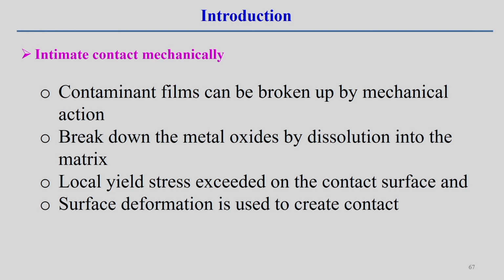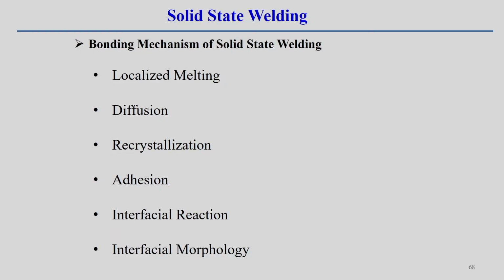After that, when the metals are in contact, local yielding may happen at the contact surface, and the surface deformation is used to create the contact. Then surface deformation, interlocking of the surfaces, and coalescence of the surfaces may happen. So, these are the phenomena associated with the solid state welding process, and the bonding mechanism of solid state welding can be explained in these particular categories.